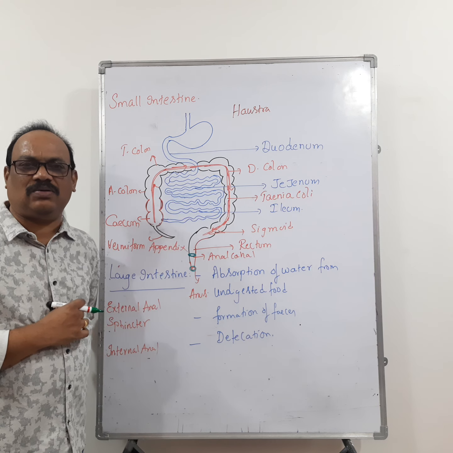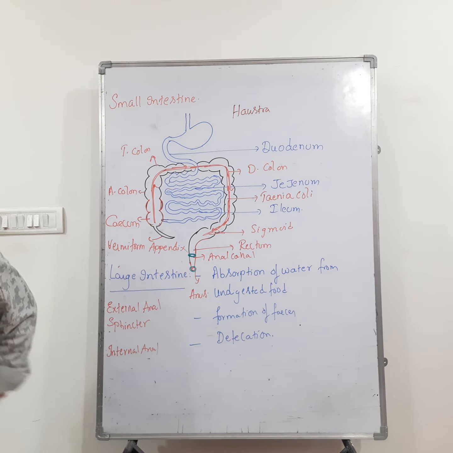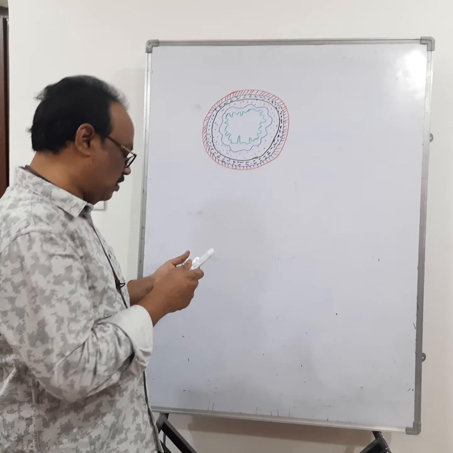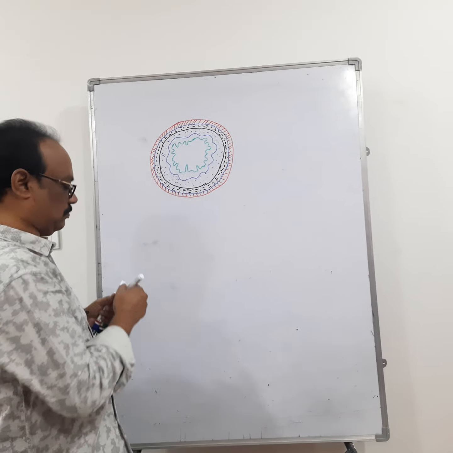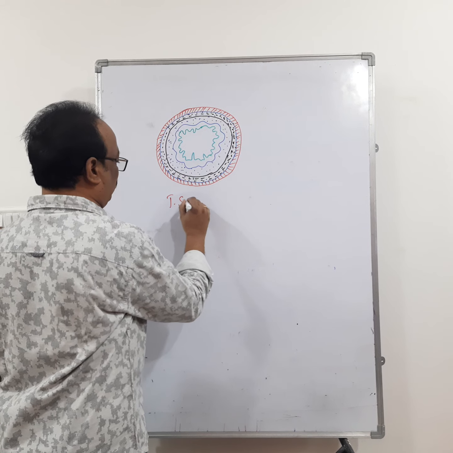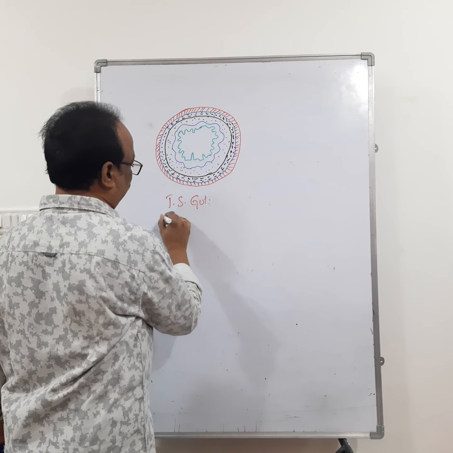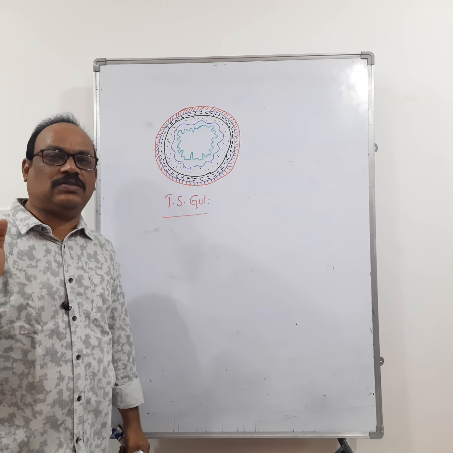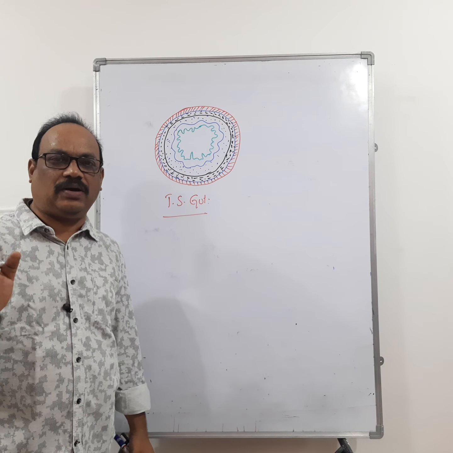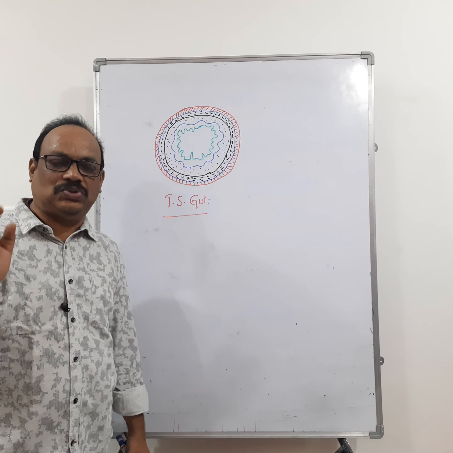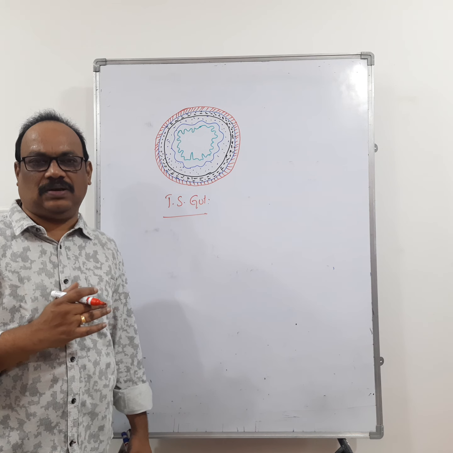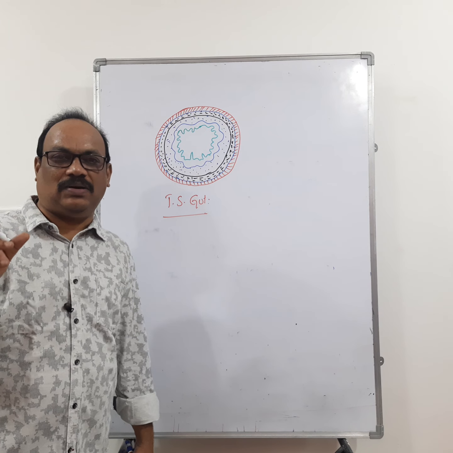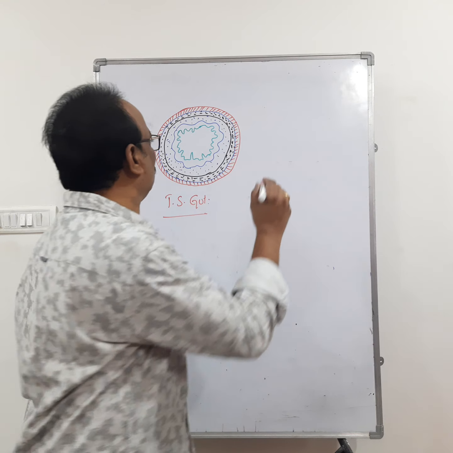Transverse section of alimentary canal. Yes, we can see here, this is the TS of alimentary canal, the transverse section, or TS of gut, from esophagus to rectum. The transverse section of alimentary canal from esophagus to rectum shows 4 layers. So the number of layers present in the wall of alimentary canal is 4. What are those 4 layers?